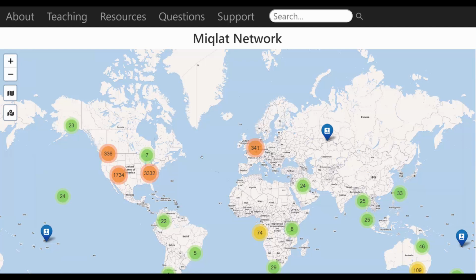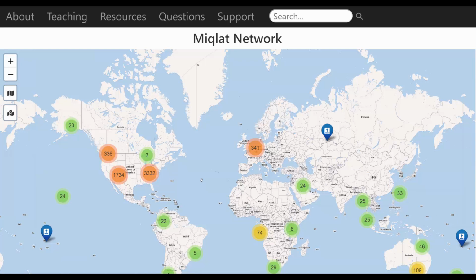Using the MIQLAT network is simple. The first thing you notice is a world map with various colored circles and a few blue pins. Here's one, and over here's one. The circles have numbers in them. The circles represent clusters of people who are fellow MIQLAT newsletter subscribers, people who have strong interest in my content.